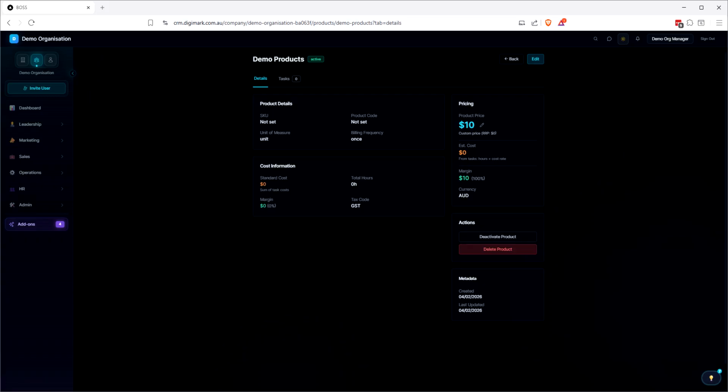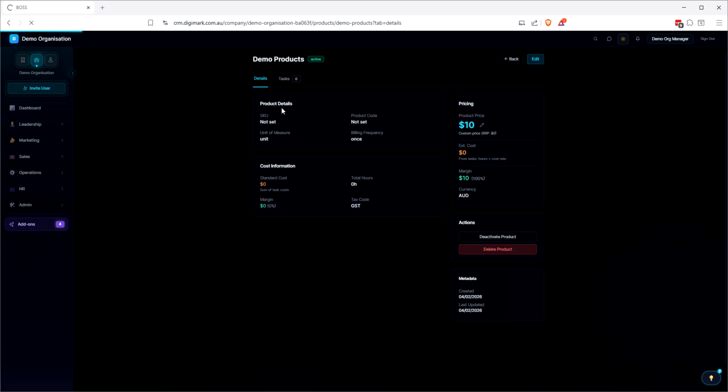So if it costs us $5 and we're selling it for $10, then the profit is going to be $5, which will go 50% margin down here.